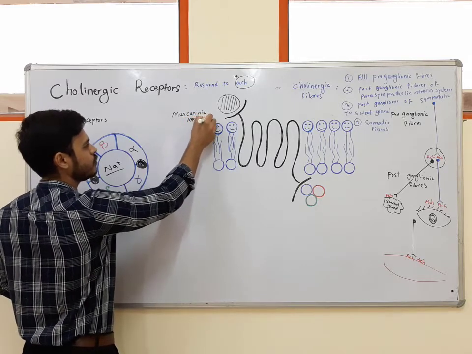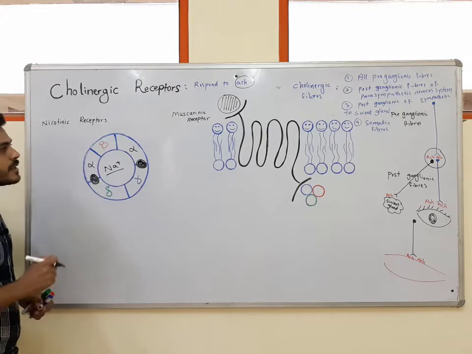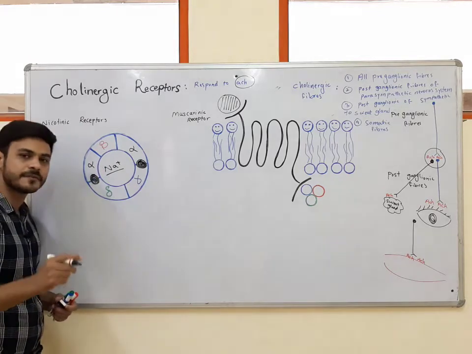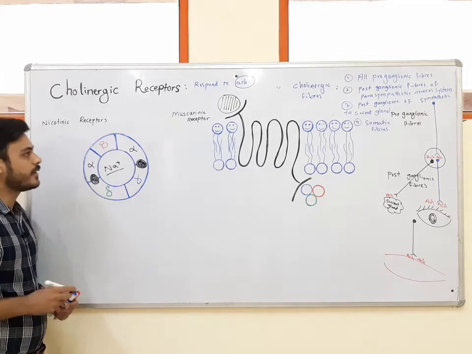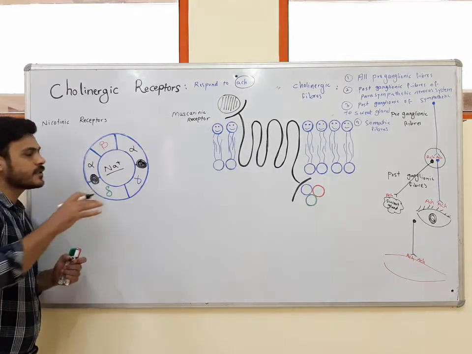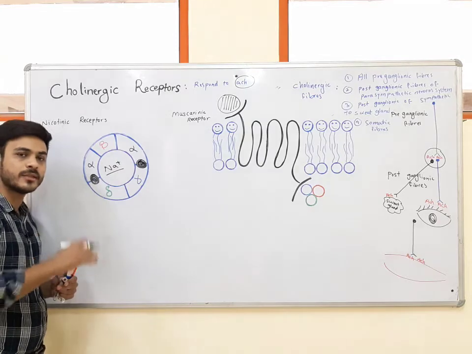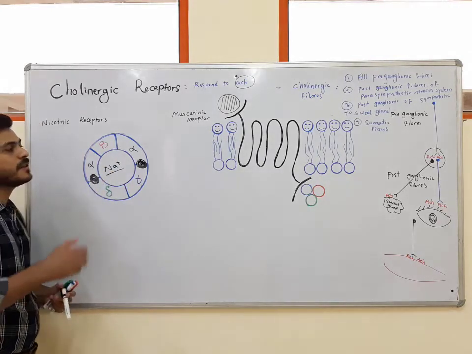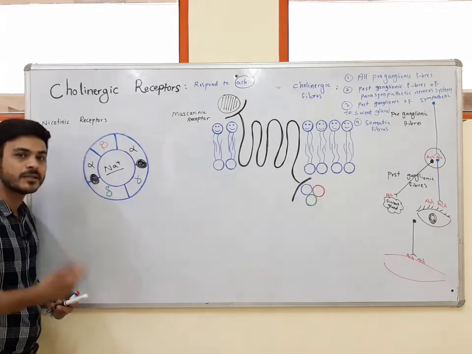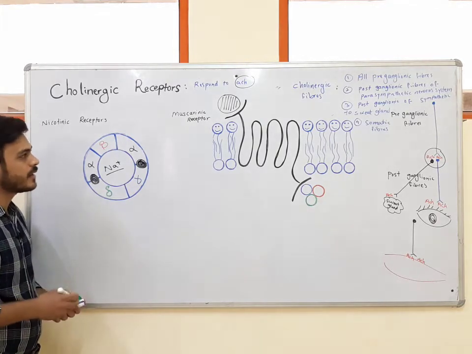These two types of cholinergic receptors are named after nicotine and muscarine alkaloid. If it can bind to nicotine and respond to nicotine, those are nicotinic receptors, and if it can bind to muscarine and respond to muscarine, those are muscarinic receptors.